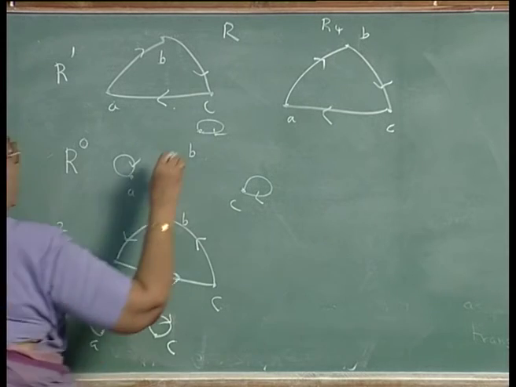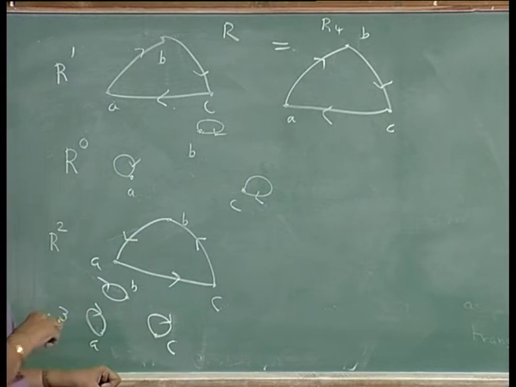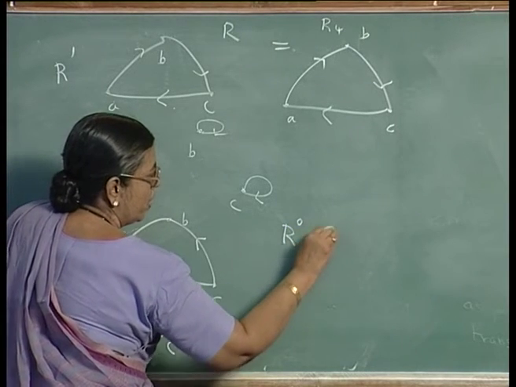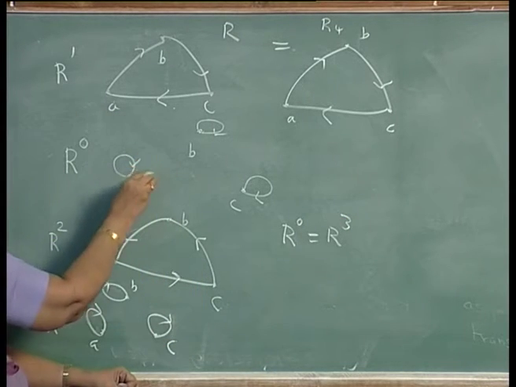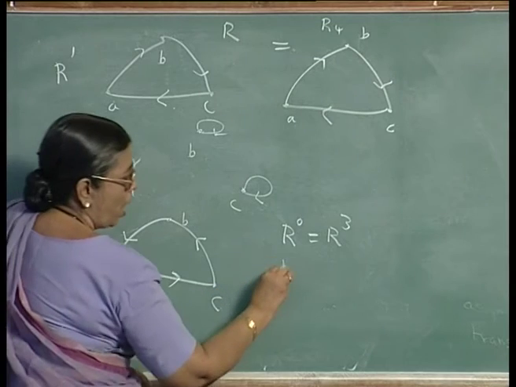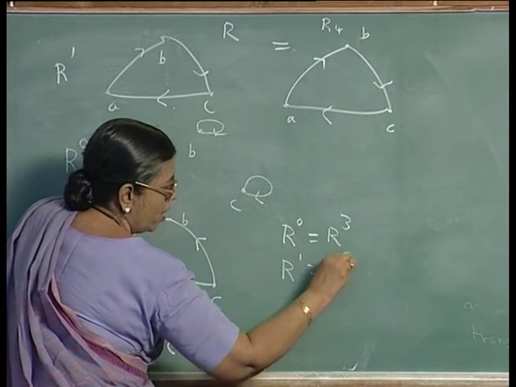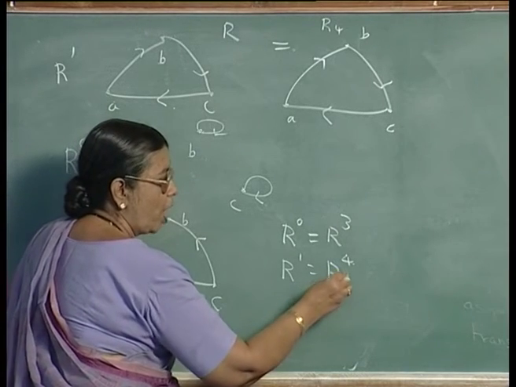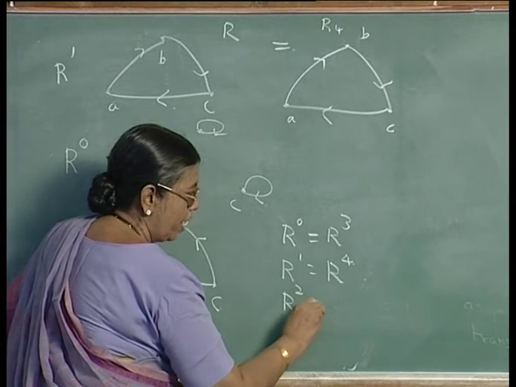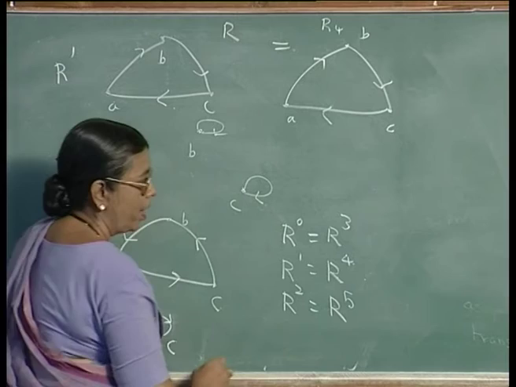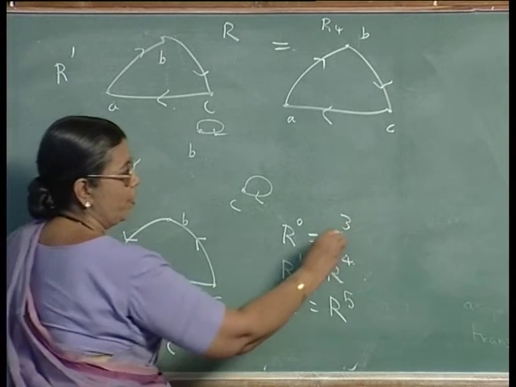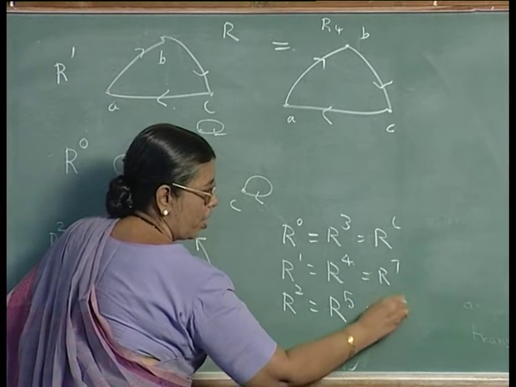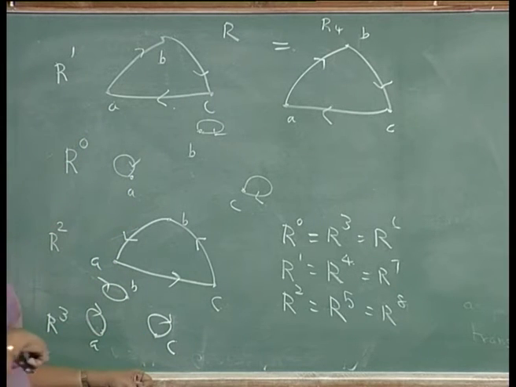So, you find that R is equal to R power 4, and you can also see that R 0 is equal to R cubed, that is the equality relation, self loops at every node. R 1 is equal to R 4, and R squared will be R into R, that is equal to R power 4 into R. So, R squared is R power 5. R power 6 again will be equal to this, R power 7 will be equal to this, R power 8 will be equal to this, and so on.